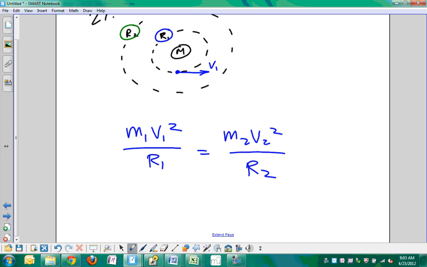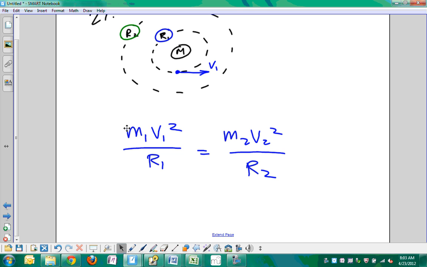Is this true? Why is this not true? Okay, what does this statement say? What does this statement say? All right, let's say, Mike, what does this statement say? Okay, are their centripetal forces equal? No, and how do we know that their centripetal forces aren't equal? Okay, because their radii are different, but that tells us that something else is different.